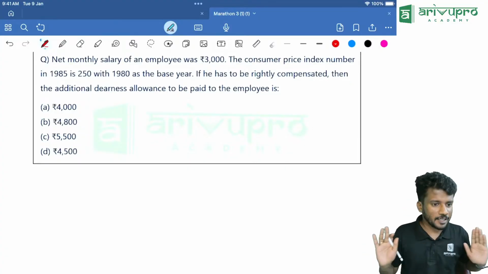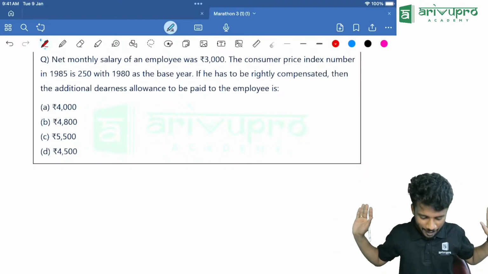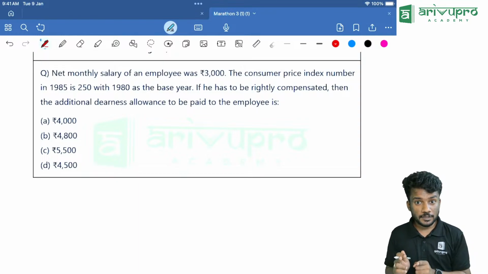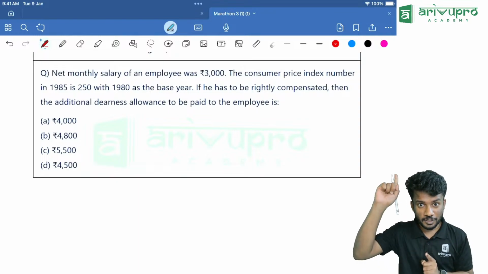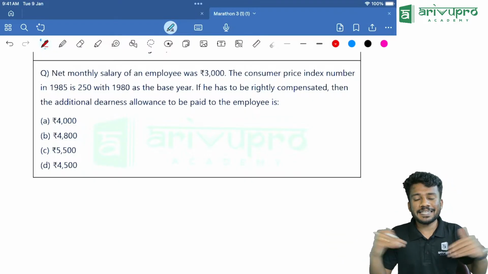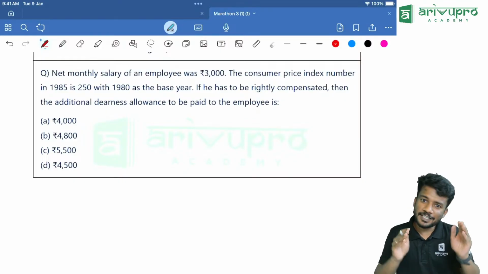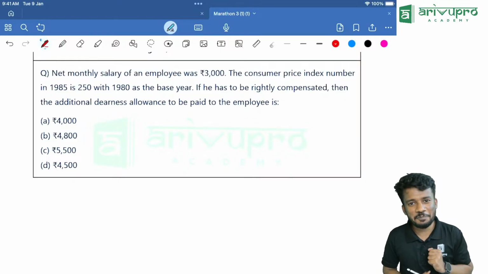Now, final question. Then we will wind up the class. We are at the time. 1 hour done. Everything is done. Few more formulas are there, which you should refer to in the material or the class and complete everything. This is only for the major revision part. Whatever we covered, the concept will give you marks.